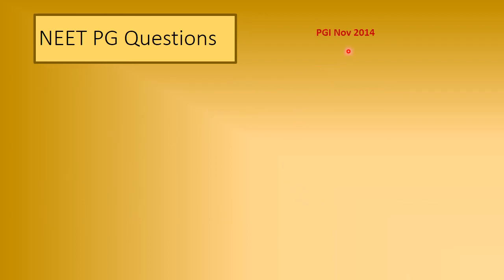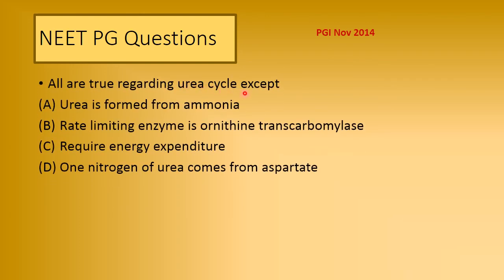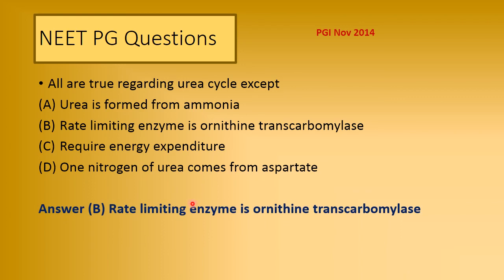Now PGI November 2014, the question was: all are true regarding the urea cycle except: urea is formed from ammonia, rate limiting enzyme is ornithine transcarbamylase, it requires energy expenditure, one nitrogen of urea comes from aspartate. So all are true except the answer: rate limiting enzyme is ornithine transcarbamylase. So it is not that. The rate limiting enzyme is carbamyl phosphate synthetase.